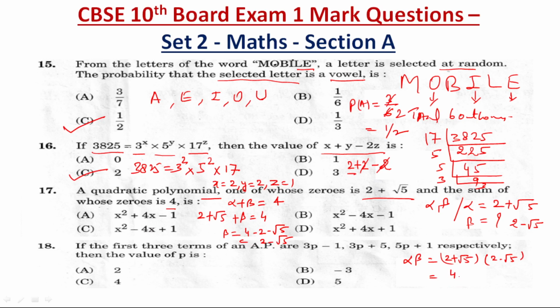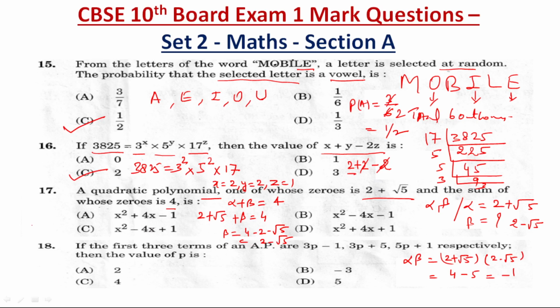So 2 square is 4 and root 5 square is 5, so this is minus 1. We have alpha plus beta and alpha beta. Then what is the formula for the polynomial?